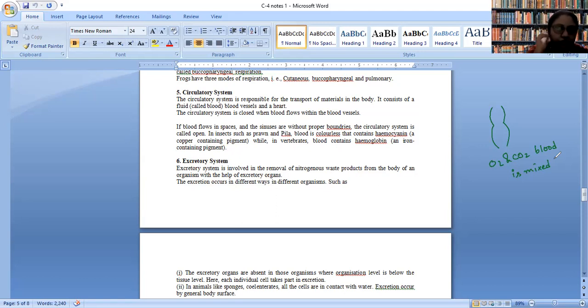Okay. Now what happens is, in our case, the heart is 4-chambered. So if you look into this structure, we have 2 atria and 2 ventricles.